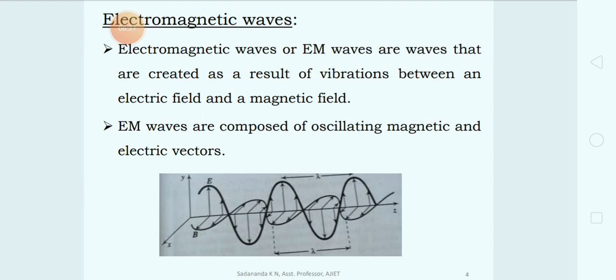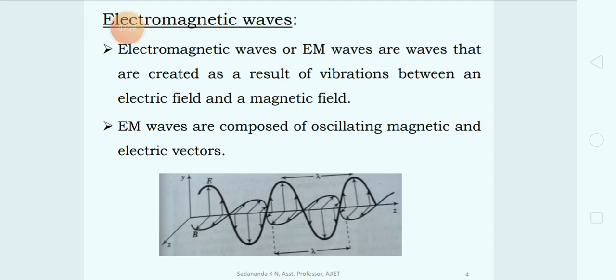So say for instance, electromagnetic waves propagating along a certain axis, say x-axis or y or z, anything you can take, then we call such waves uniform plane waves, in which the electric field is independent of y and z axis, which means if the electromagnetic wave is propagating in the x direction, the electric field is independent of y and z axis, but it is a function of x and time only. X in the sense the position coordinate and time in the time coordinate.